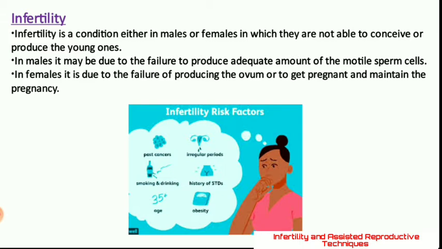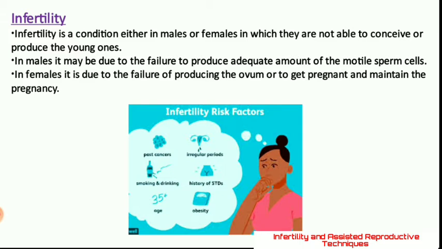Hello students, today again we are going to start a new topic related to the human reproductive health chapter. In this section we are going to talk about infertility, the incapability to produce young ones. So let us see what it means.